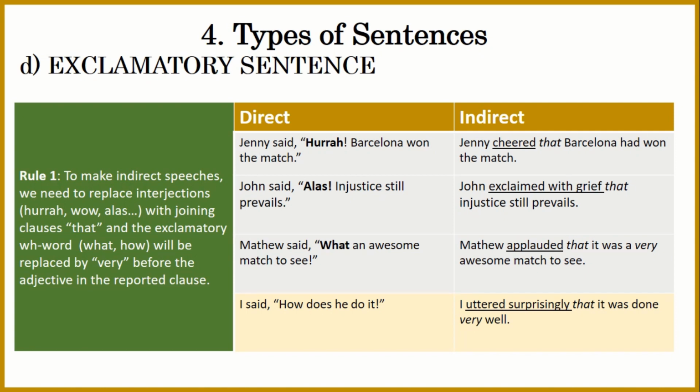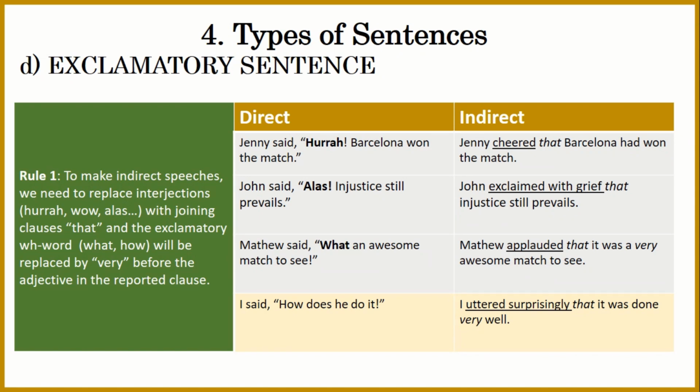But what about the word very and the exclamatory WH word? What if we come across those two? Let's look at how to work with those two points. Matthew said, "What an awesome match to see."